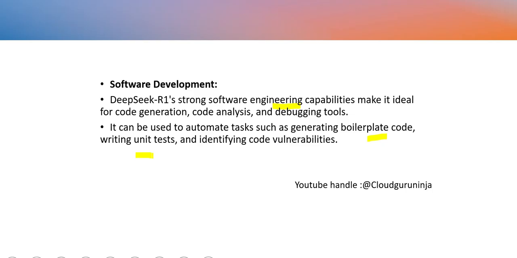You give it a code and it will tell you, boss, these are the code vulnerabilities. This model is very good at these things. I'm telling you, if you are already working in Infosys, TCS, Wipro, wherever you are working, think about using this for these purposes. If you want to become great and improve your productivity, start using this.